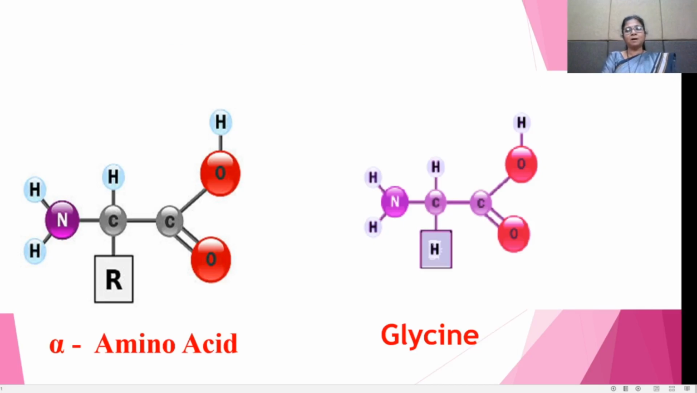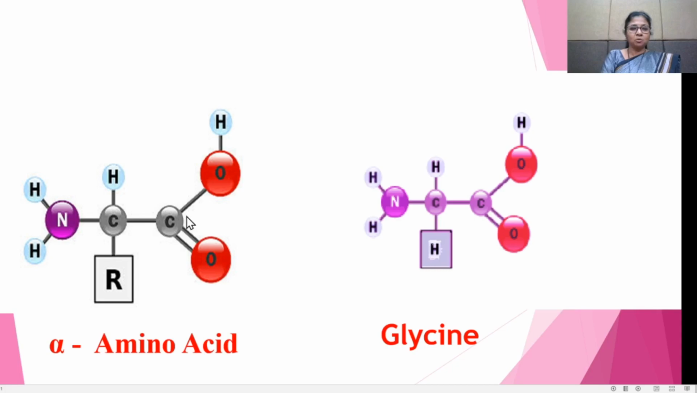Now see the alpha amino acids. We know that the proteins are the polymer of alpha amino acids. This is the alpha amino acid. The alpha amino acids are carboxylic acids. See here, this is the carboxylic acid, and they are the alpha amino acids. That means the amino group is attached to the alpha carbon atom. This is the alpha carbon atom.